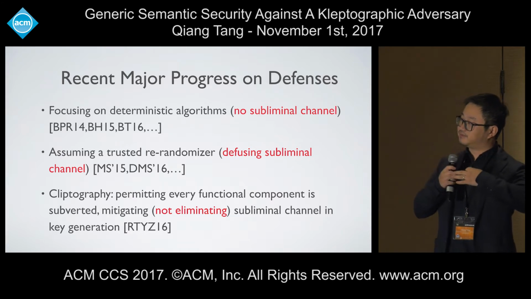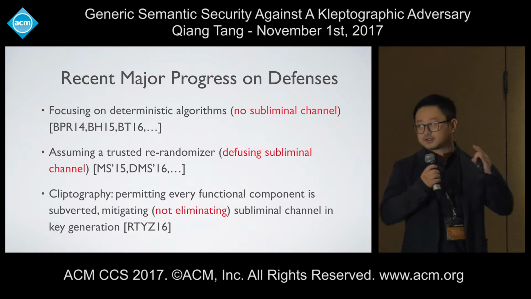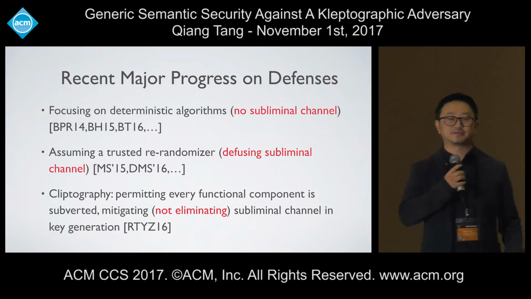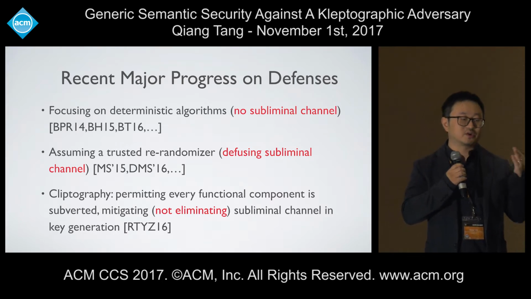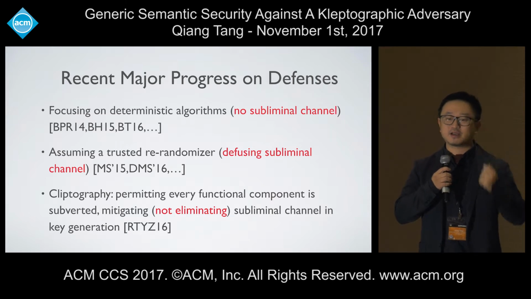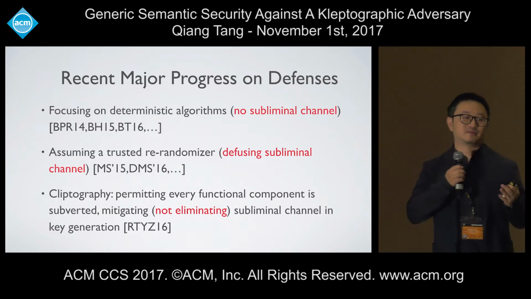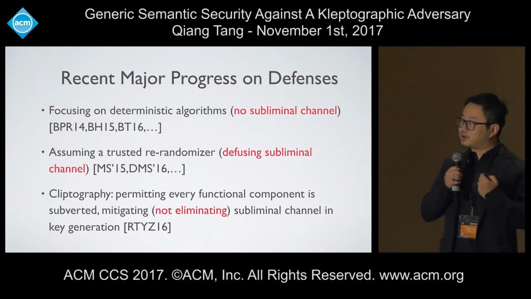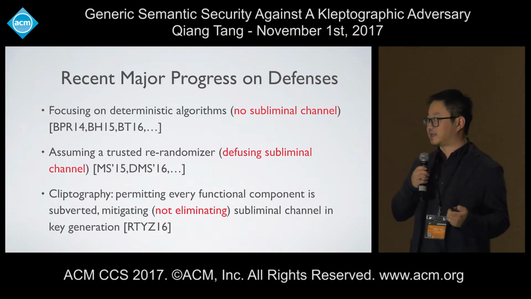Essentially, there are three major types of defense currently. Of course, there are many other works considering different primitives, and here I mainly focus on encryption. The first line of work, because randomized encryption is so universal and so easy to plant a subliminal channel in, suggested in a sequence of works that maybe we should forget about it. Let's focus on deterministic algorithms. A line of work started developing a parallel theory of deterministic encryption in different settings.